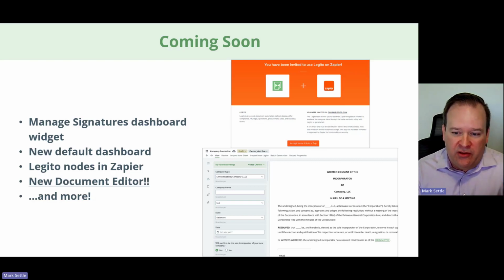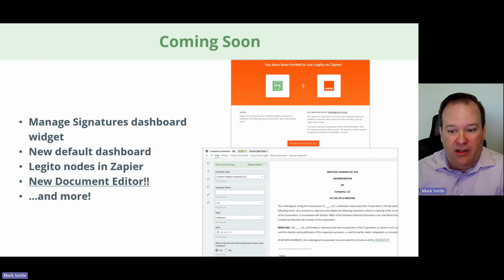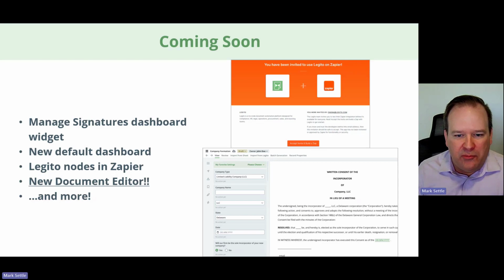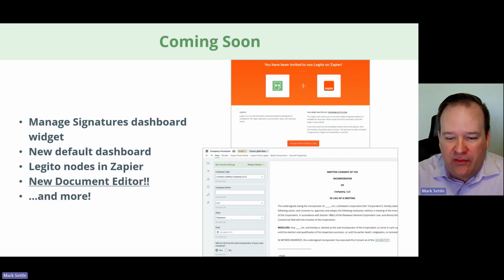So one of our major features that we're focusing on is that reliability, that the document in the document editor will look like the document that is downloaded. And so that will be closing that gap even further. What you see should be what you get in the exported document. As well, it gives us a code foundation to help us be even more flexible in our development in the future as well. So there's been some underpinning things there that have helped us grow even faster as we build this.